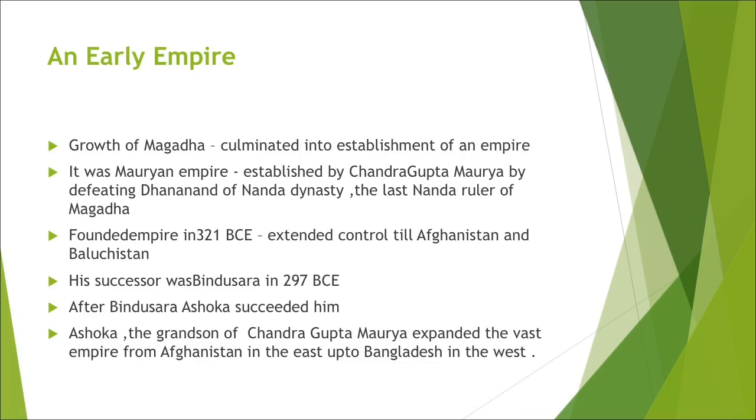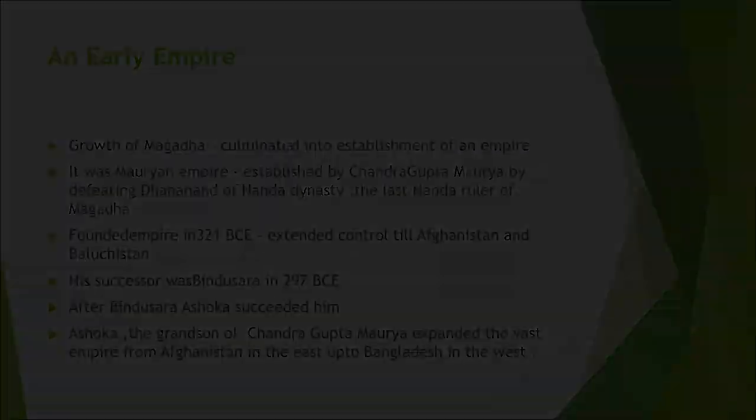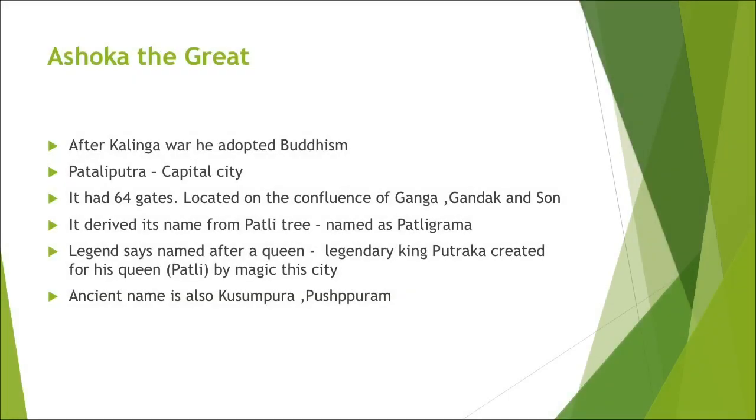It was the Kalinga War which changed Ashoka, the grandson of Chandragupta Maurya, who expanded the vast Mauryan Empire from Afghanistan in the west to Bangladesh in the east. Ashoka the Great. Why do we call him Ashoka the Great?